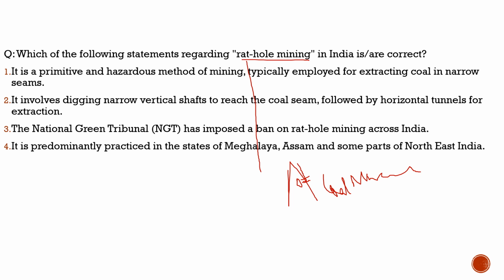Now with respect to this, people had died, so it becomes important for us to understand more about rat hole mining, so that we will understand through this question. Let's see what the question says. Which of the following statements regarding rat hole mining in India are correct? First statement: it is a primitive and hazardous method of mining typically employed for extracting coal in narrow seams. 100% correct, nothing wrong with the statement. Second, it involves digging narrow vertical shafts to horizontal tunnels for extraction. 100% correct, nothing wrong with this statement either.